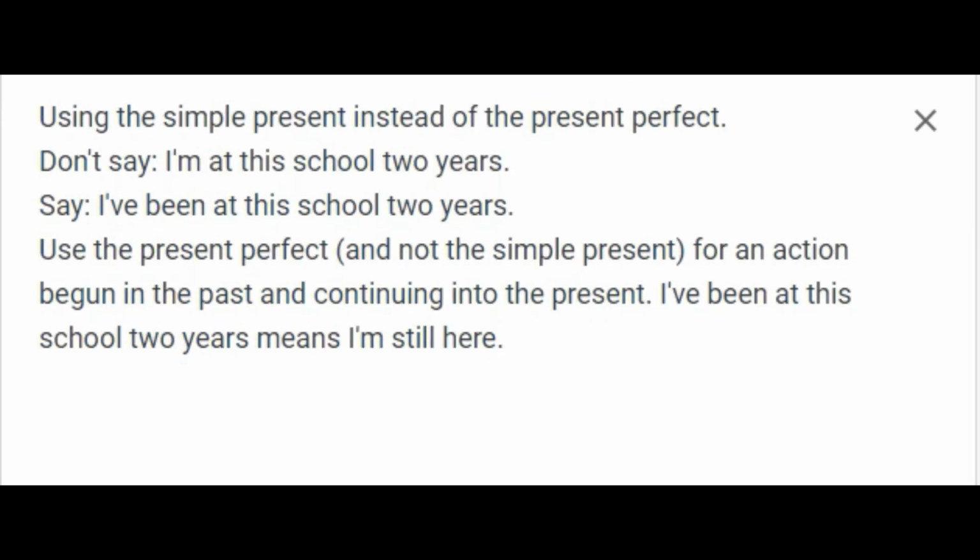Using the simple present instead of the present perfect. Don't say, "I'm at this school 2 years." Say, "I've been at this school 2 years." Use the present perfect, and not the simple present, for an action begun in the past and continuing into the present. "I've been at this school 2 years" means I'm still here.